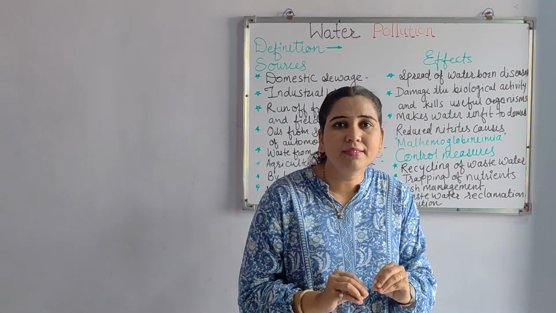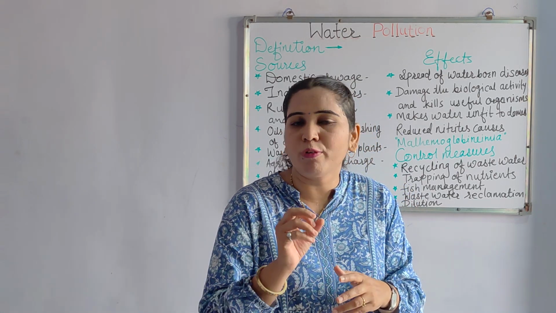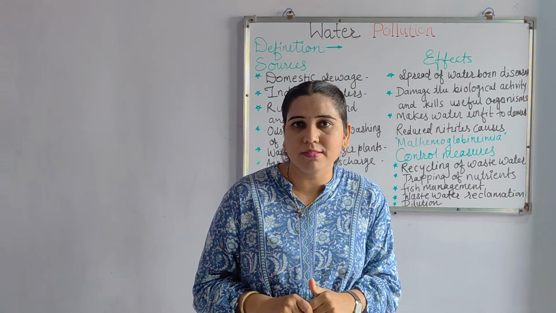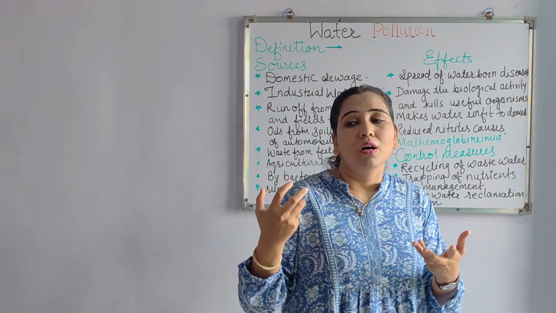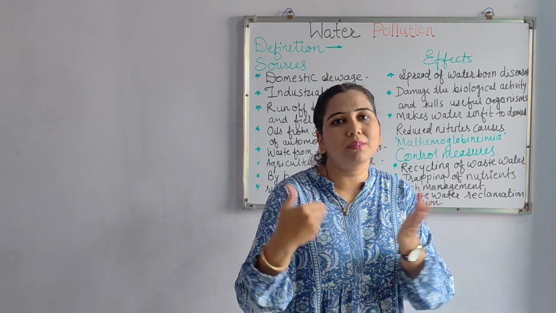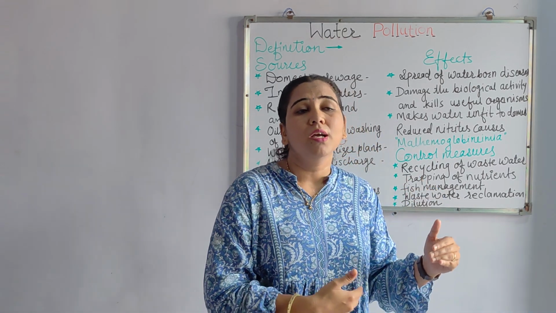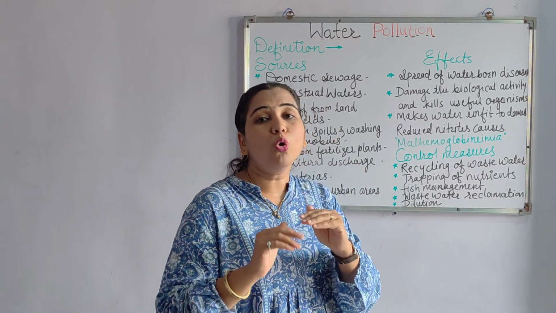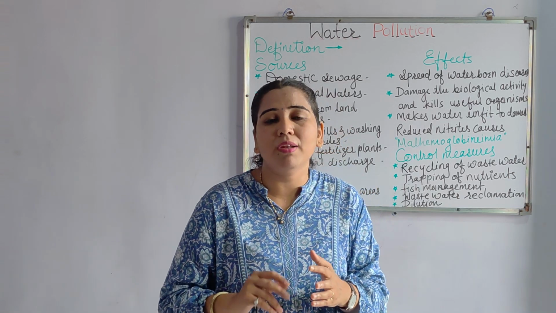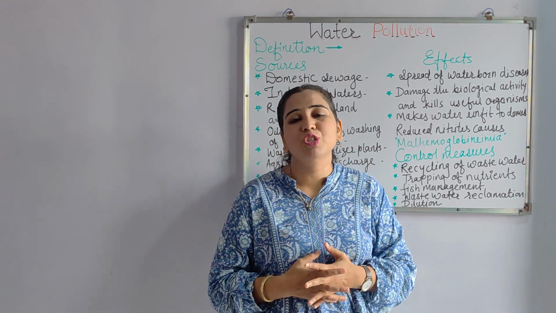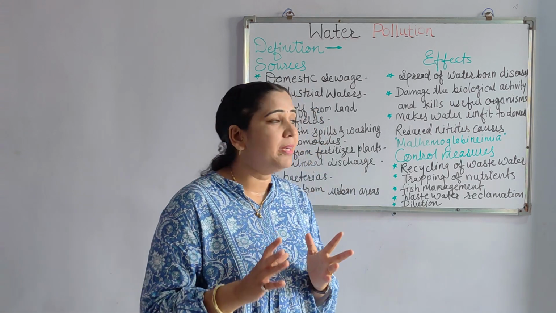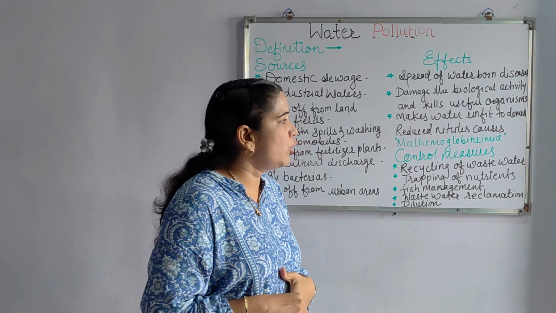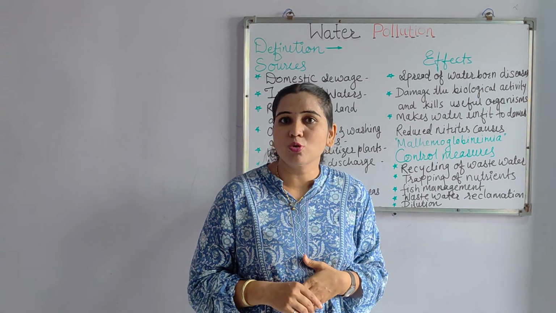So there may be diseases due to the interference of this contamination or poisonous things in that water. Then it damages the biological activities and kills the useful organisms for the aquatic life also. For the animals, if that water is drunk directly by animals, or if that water is passed into the sinks where there are different types of animal life, those organisms are killed, like fishes or those organisms which can be used for food. Then it makes the water unfit for domestic purposes and reduces nitrite sources.